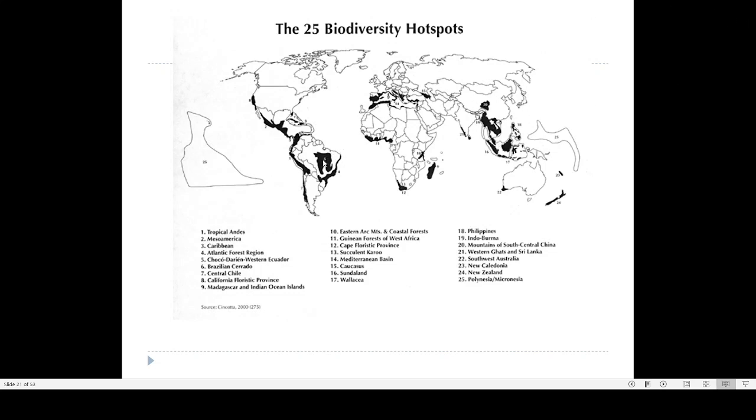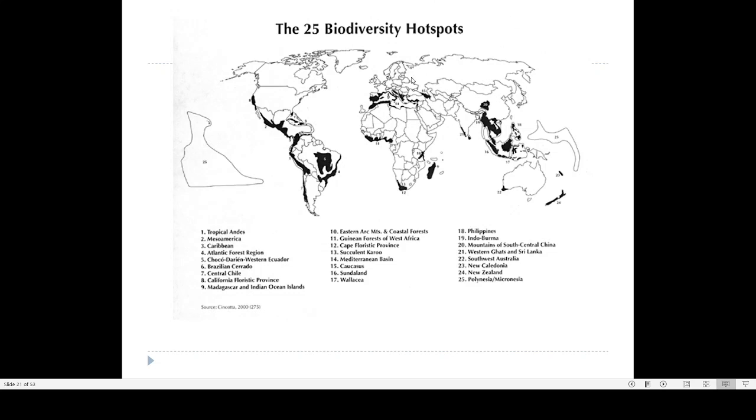These are the other 25 biodiversity hotspots, that is, regions exhibiting high diversity of plants and animals.